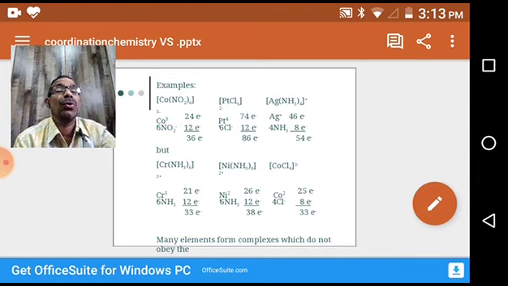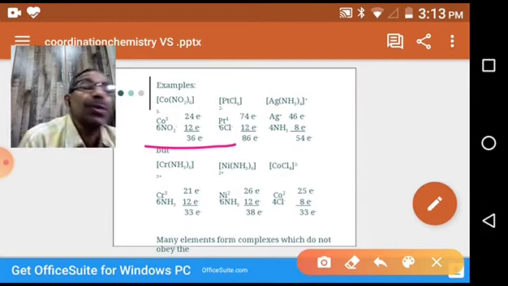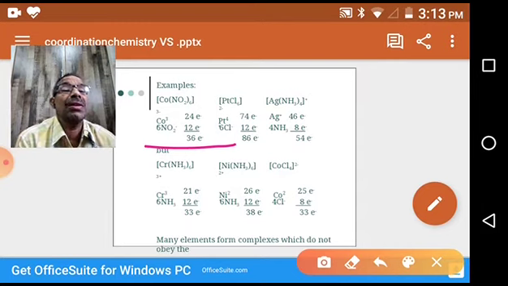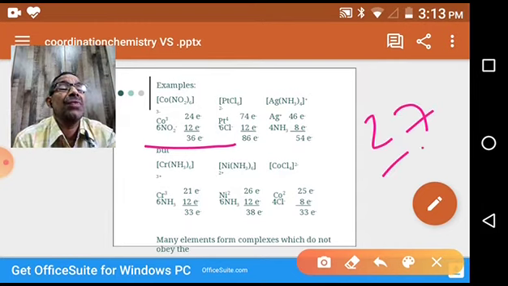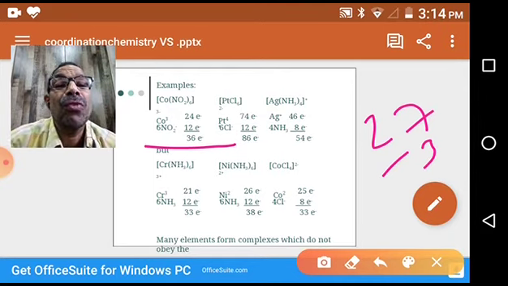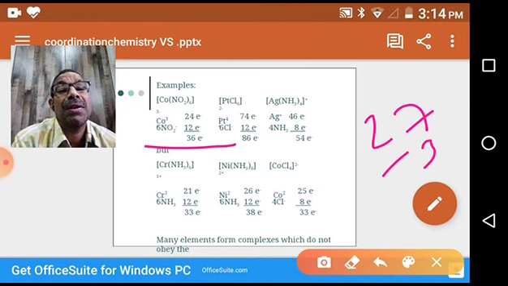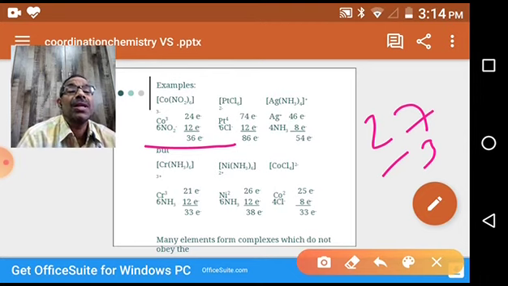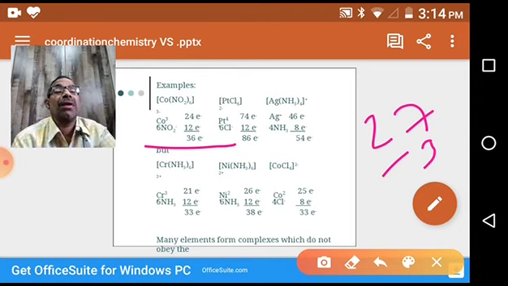So for cobalt, we know that the atomic number of cobalt is 27, minus 3. Why is it minus 3? Why do we have to deduct? The oxidation state of cobalt in this complex is +3. Plus means loss, it lost electrons. So 3 electrons are lost to form cobalt +3. That's why 27 minus 3, 24 electrons.